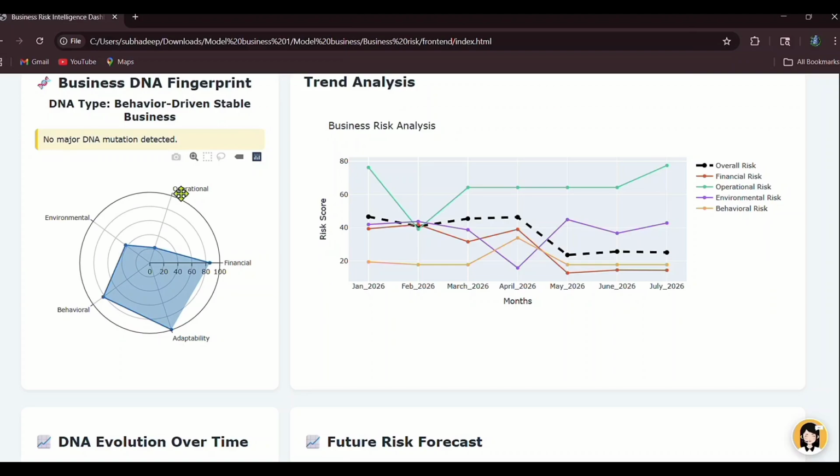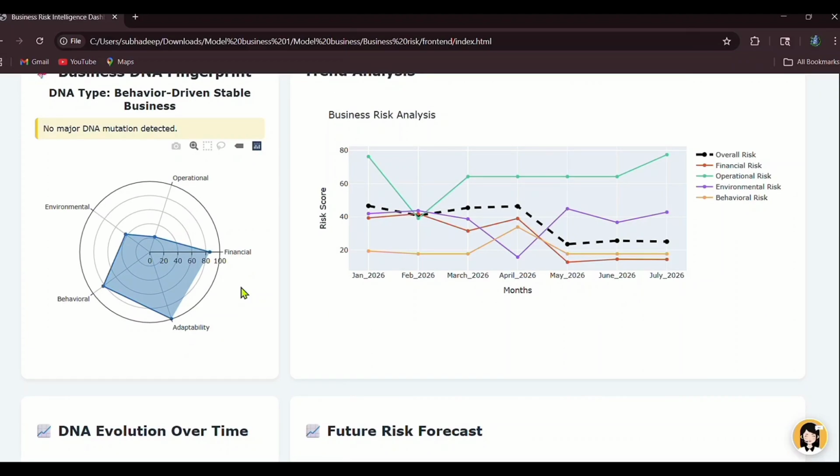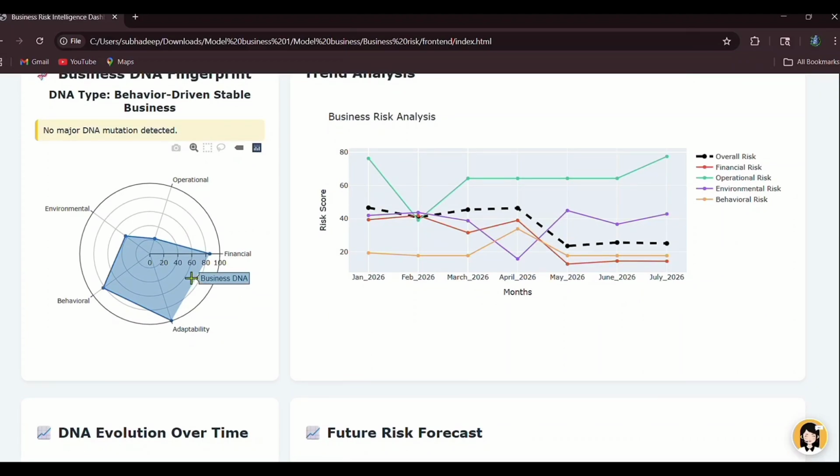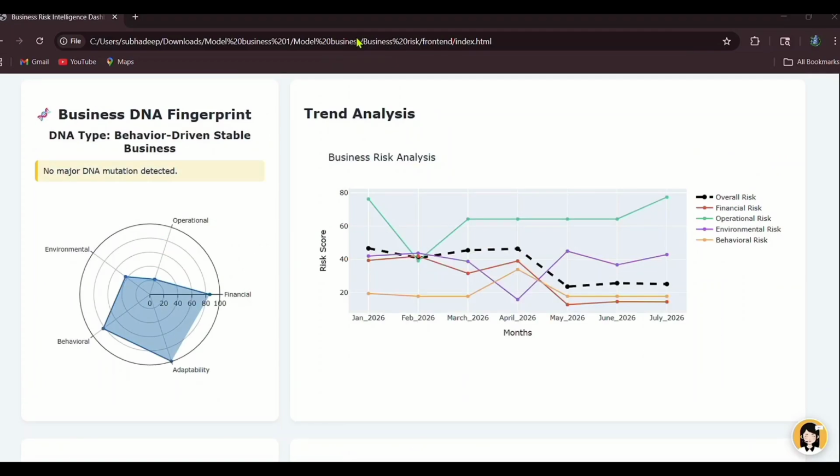Behavioral represents the customer behavior, and adaptability shows how well the business can adjust to market change and future uncertainty. The shaded blue area in the radar graph helps us to quickly understand the strengths and weaknesses of the company. A larger area indicates strong performance. Overall, the visualization helps business owners to analyze the risk of their business.